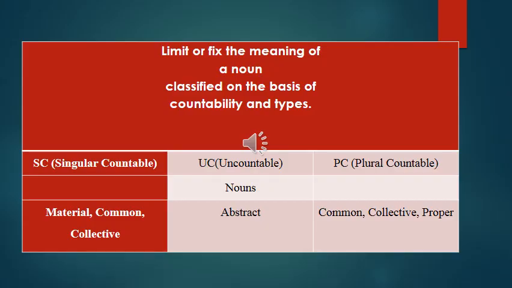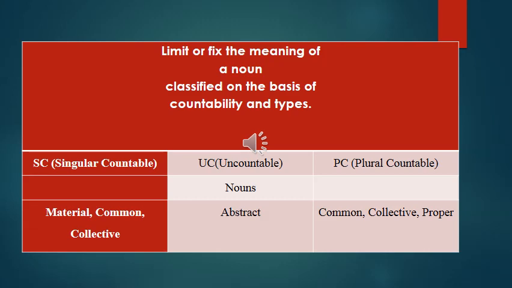We can classify determiners on the basis of countability and their category. On the basis of countability, determiners are of three types. Singular countable means determiners which come before singular countable nouns, like one boy.